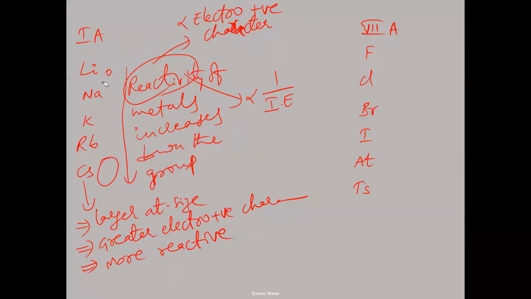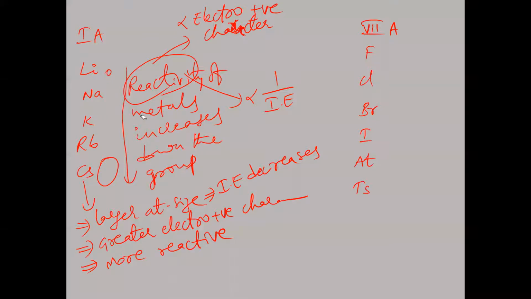So from top to bottom in a group of metals, size increases and electropositive character increases. When atomic size increases, the ionization energy value decreases. Whenever size increases, ionization energy decreases. So as ionization energy is decreasing, reactivity increases.